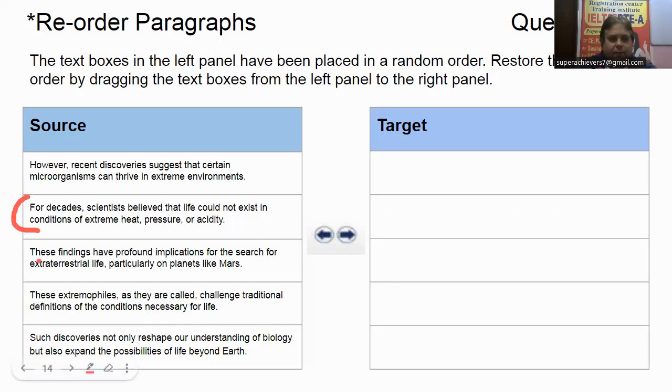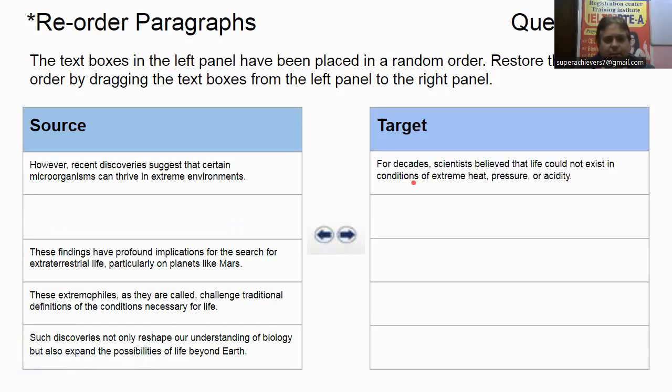And after that, they are saying "these findings have profound". So again, due to "these", this may not be the first one. Another, we are finding "these". This may not be the first one. "Such discoveries" means some discoveries they have discussed already, right? So this may not be the first one. So I will drag this one and drop to our right side like this.